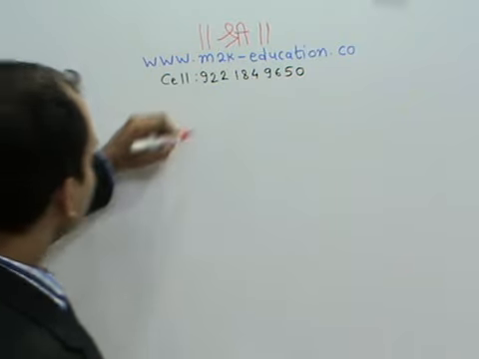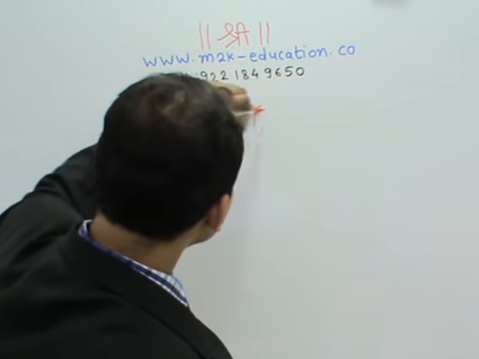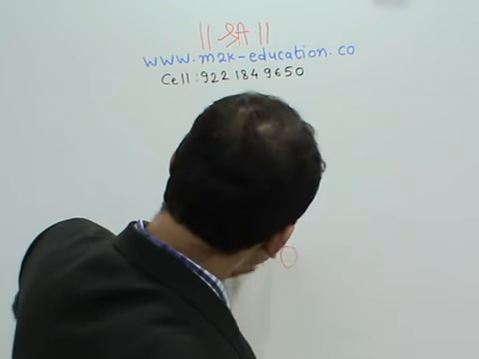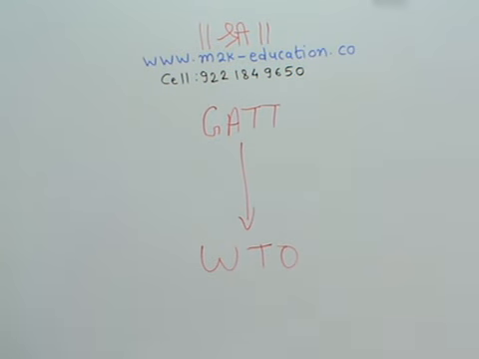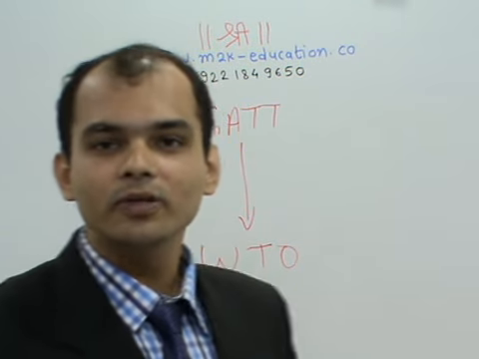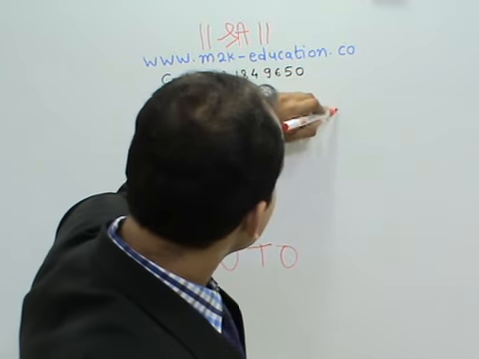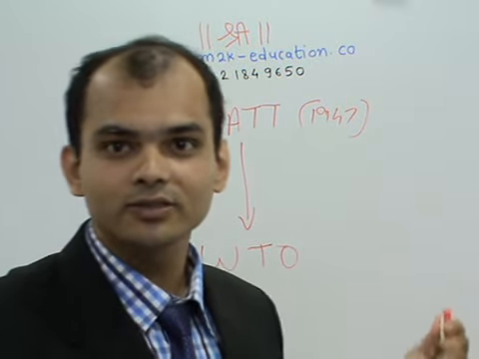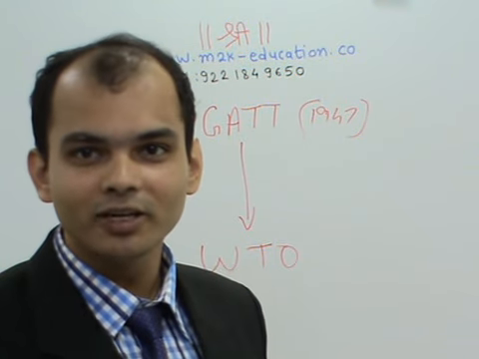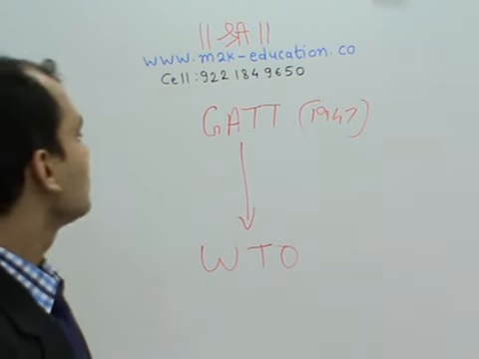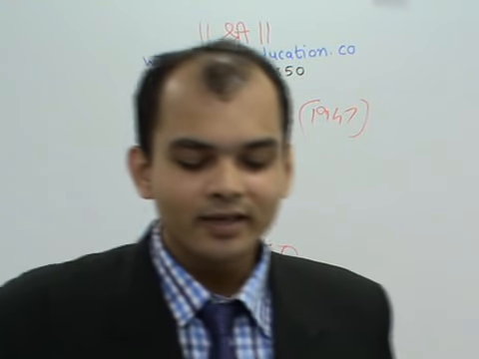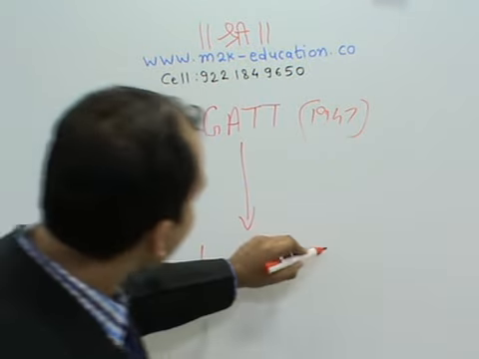Basically, there is the General Agreement on Tariff and Trade, and from this WTO was formed. The General Agreement on Tariff and Trade was formed in 1947. There were 23 countries that formed this. It was not an organization, this was a treaty, an agreement on tariff and trade. 23 countries signed this agreement. India was one of them.